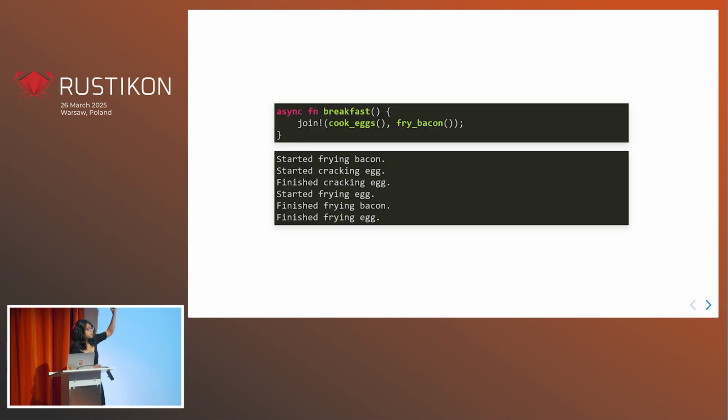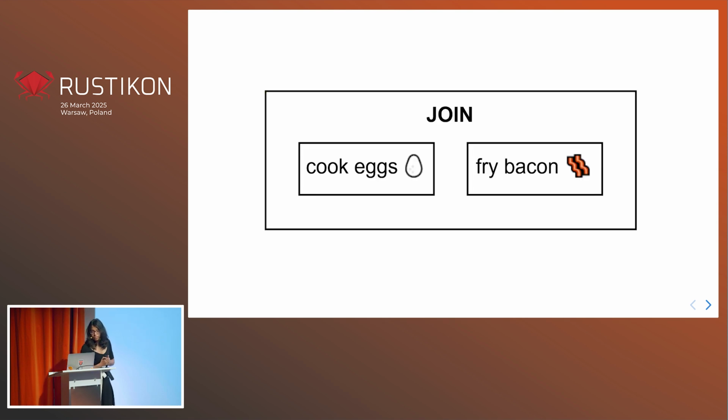And we do this with the join keyword, or primitive. So if we write join in our code, we can now cook eggs and fry bacon at the same time. And we can tell that by looking at the output. So we can start frying the bacon and start cracking the egg at the same time. We can express join in our code like this, or in our diagrams like this. We're going to put some boxes side by side to represent that we're doing them at the same time.